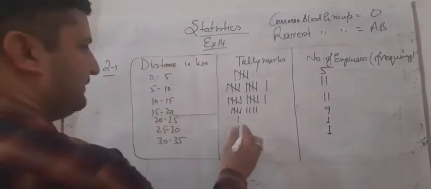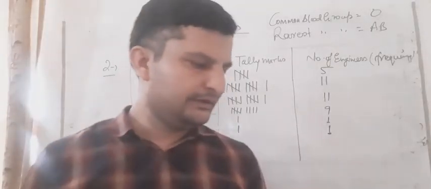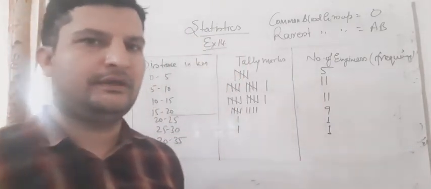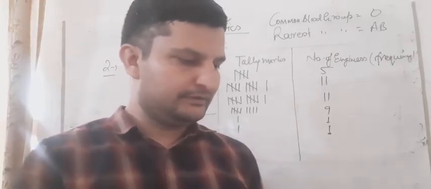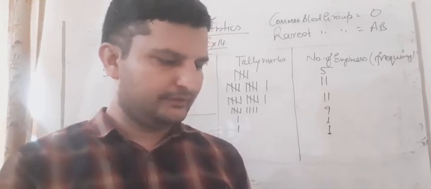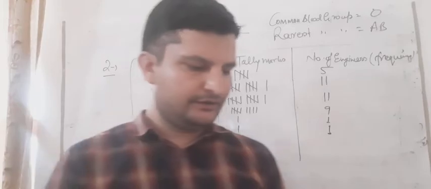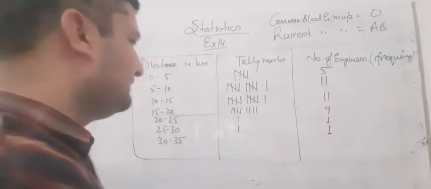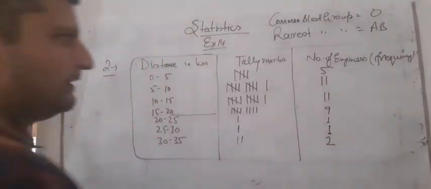It is the tally mark. And then 30 to 35, how many are there? 30 to 35 means we will include 35. 34 is the last number, so calculate it. 31 and 32 are there, so there are 2 numbers. You can check it in your book also. It is given in your book 1, 2. So I have written it there.